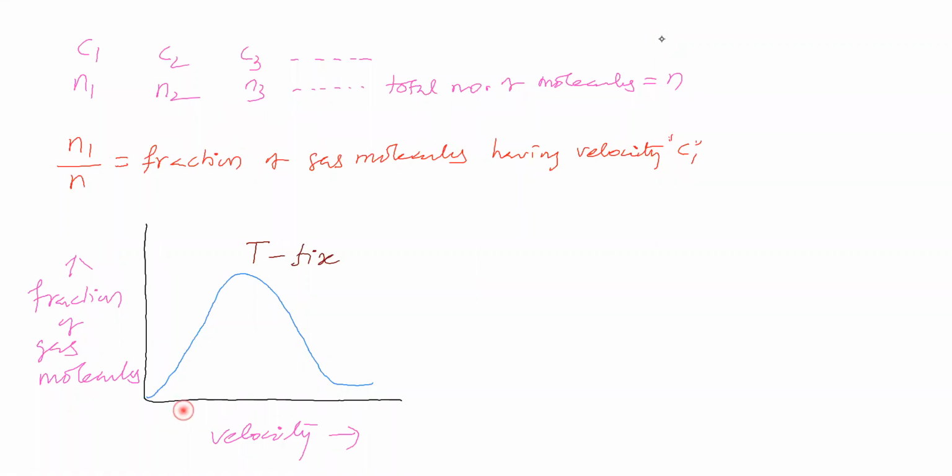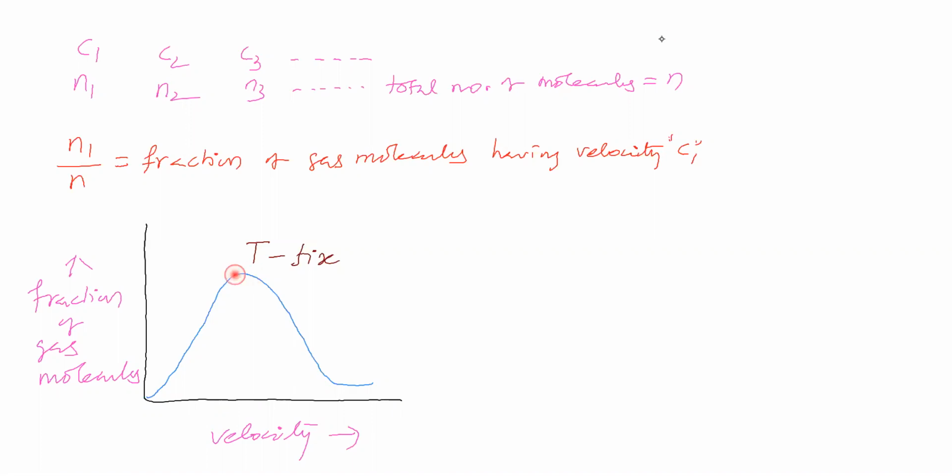This velocity is possessed by this fraction of molecules, and this velocity by this fraction of molecules. Now, in what way is the gas behaving? The fraction of gas molecules goes on increasing when velocity increases, attaining a maximum value here.